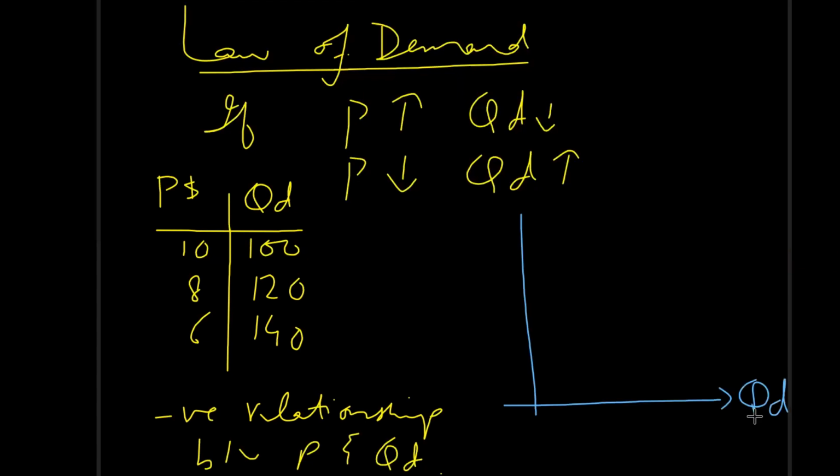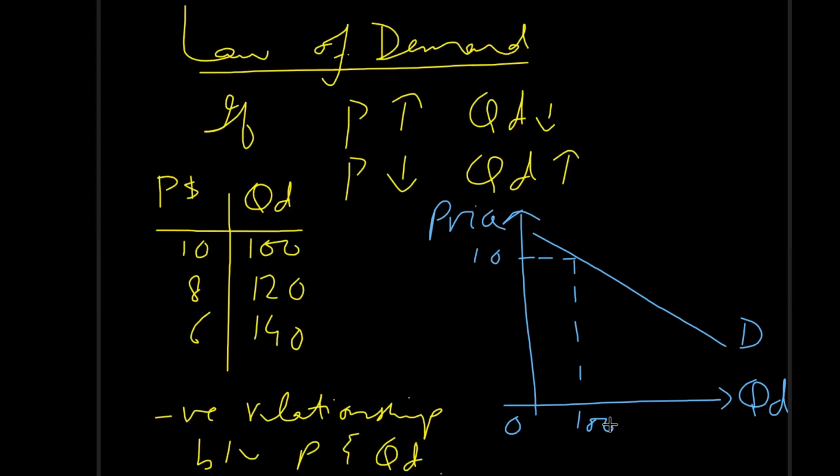And we can draw a diagram to show this relationship. Price on the y-axis and quantity demand on the x-axis. Demand curve will be negatively sloped because of the negative relationship. If price is 10, quantity demand is 100. If price falls to $8, quantity demand will rise to 120 units.